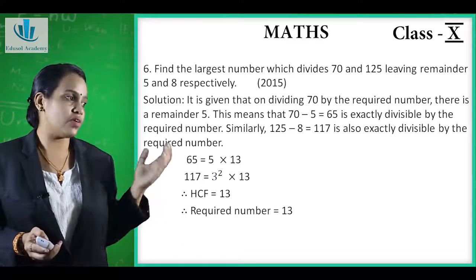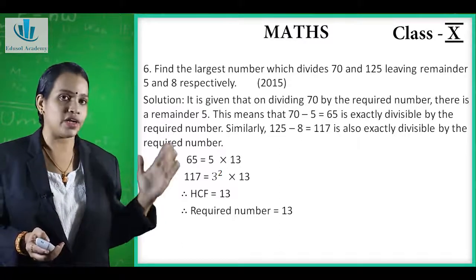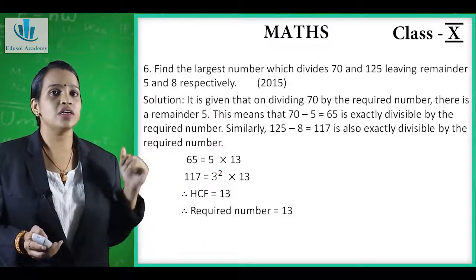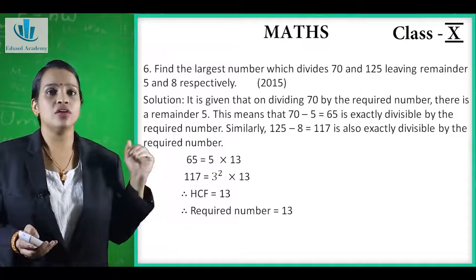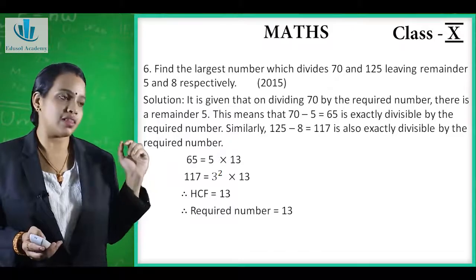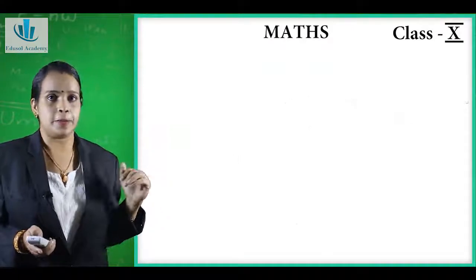So now we will see the factors. 65 factorizes as 5 into 13, and 117 when we factorize it gives 3 squared into 13, that is 3 into 3 into 13. So we will find out the HCF. Now the highest common factor is 13, therefore our required number will be equal to 13.